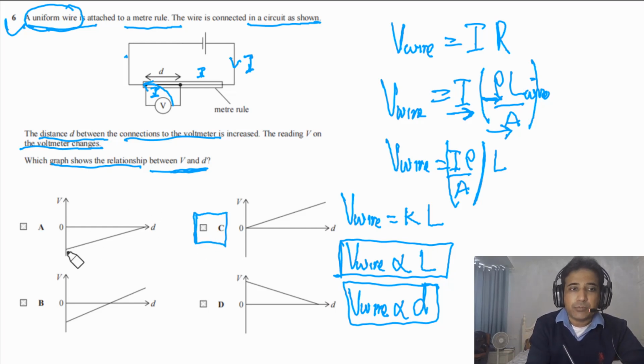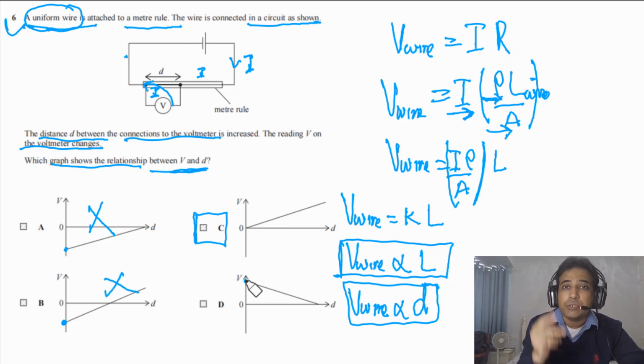This is telling us initially potential is very high, then as D increases potential decreases, so this is wrong. This is telling us initially potential is very high, the reading on the voltmeter is very high, and then as D is increasing potential is decreasing, then it starts increasing. This is impossible.